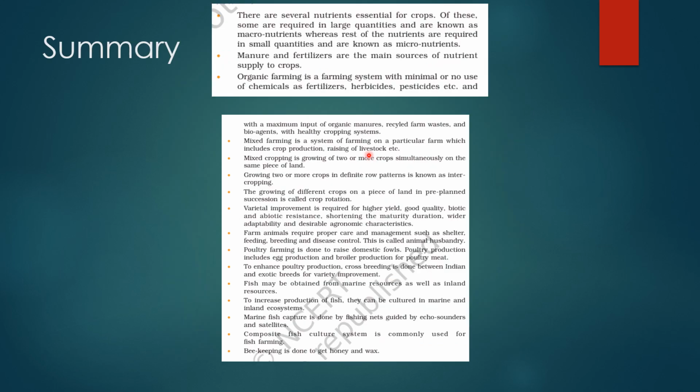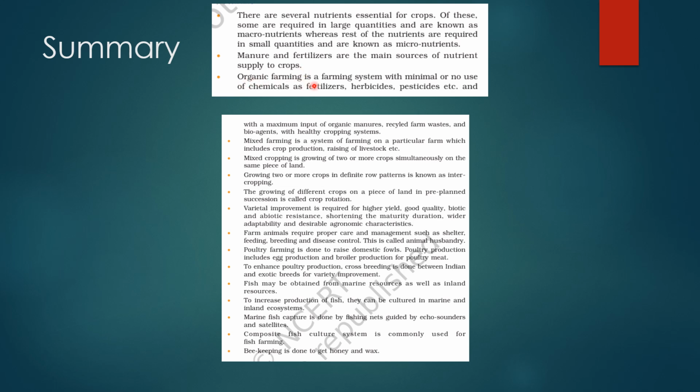So here we see a summary of the chapter, complete points. So what does it say? There are several nutrients essential for crops. Of these, some are required in large quantities and are called macronutrients. Others are needed in small quantities. They are micronutrients. Then manure and fertilizers are the main sources of nutrient supply to crops.